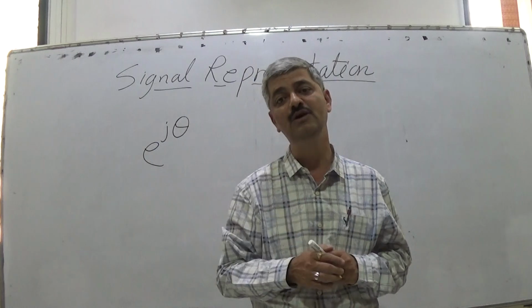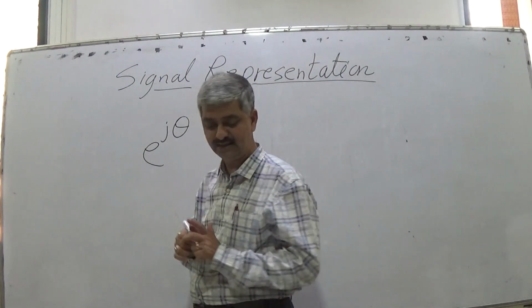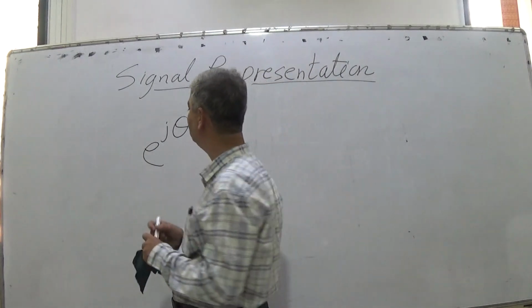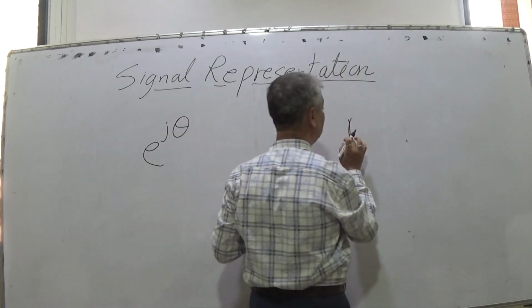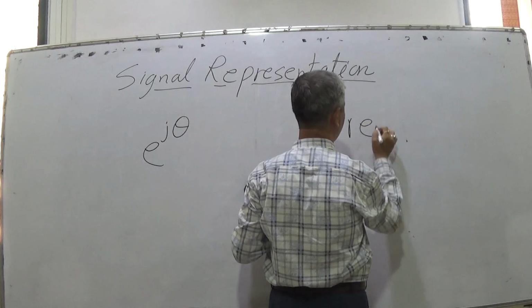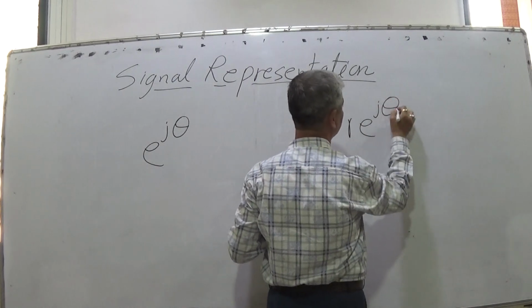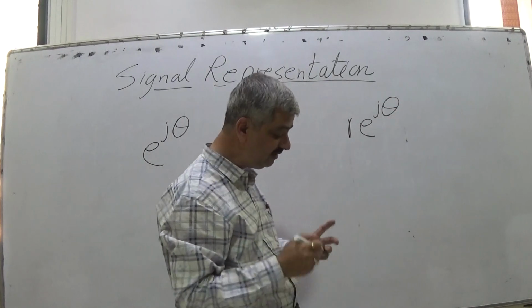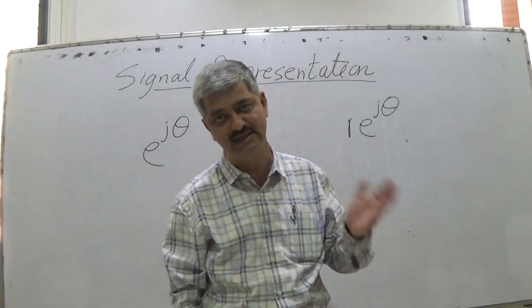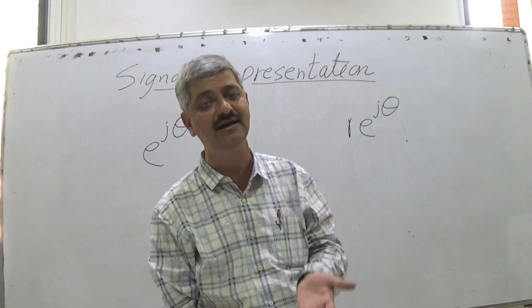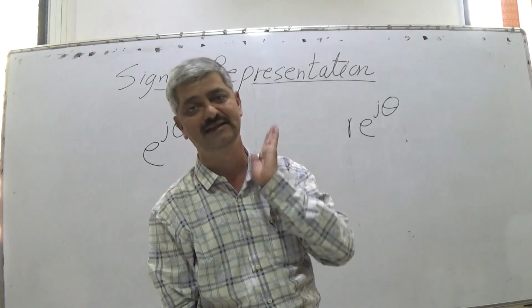Now when we multiplied by another number, we multiplied by r, where r is a real number. When we multiply by r, e raised to j theta is a point on a circle of radius r at an angle theta.